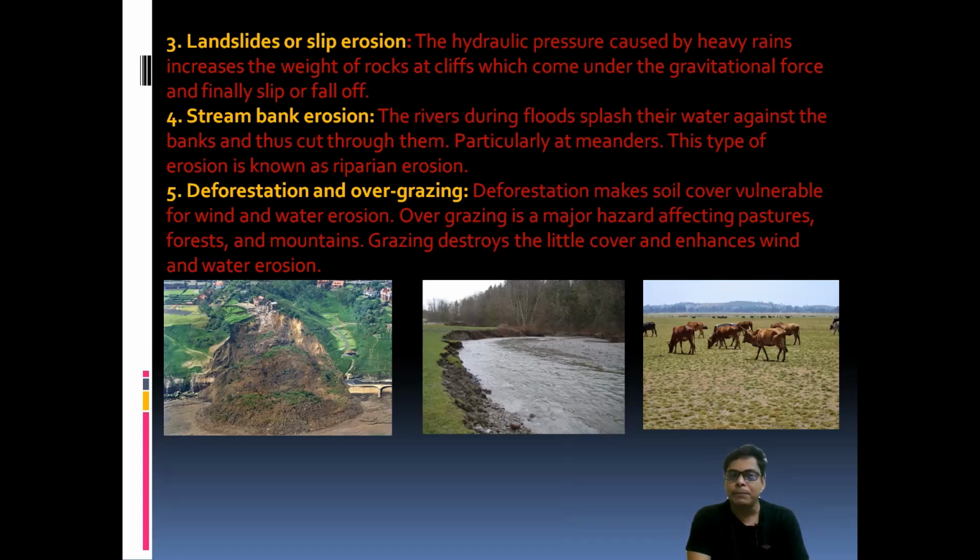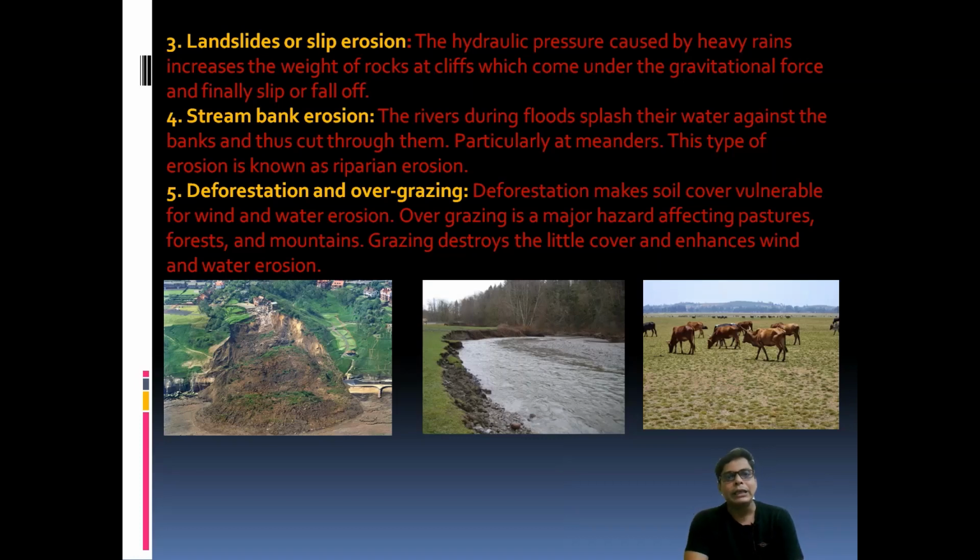Number 5 is deforestation or overgrazing. Deforestation and overgrazing also play a vital role in erosion. When there is vegetation cover on the land, the wind cannot act directly there. If there is grass, the runoff also decreases.